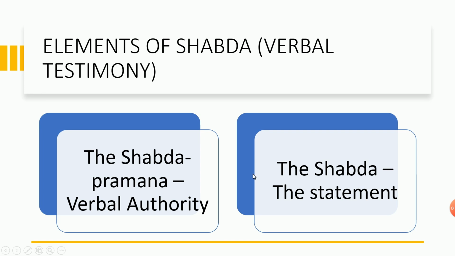Whatever is said in the Tirukkural is accepted as true. What exactly they explain about a particular context, the statement, is the Shabda. So Shabda Pramana is the Tirukkural, and Shabda is the particular Kural you are trying to get information about. These are the elements of Shabda.